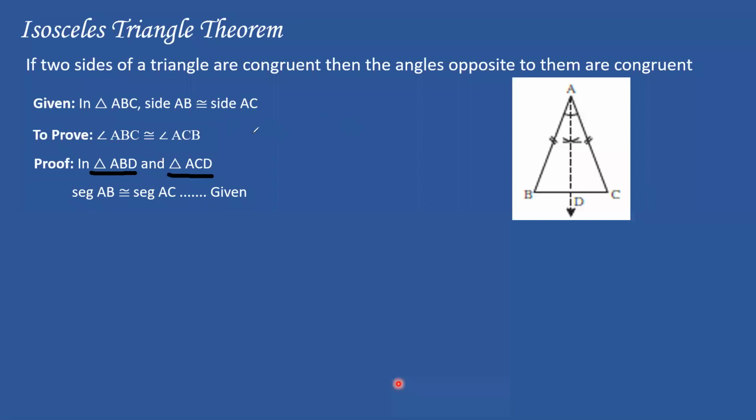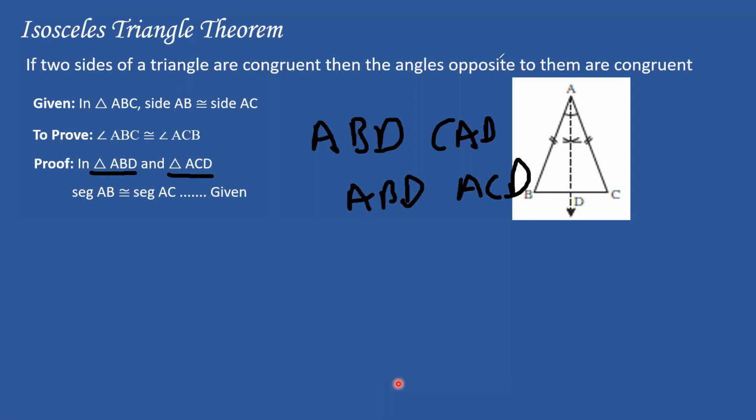Whenever you are using the SAS, ASA or SSS test to prove something, always keep in mind that the naming of the triangles is very important. For example, if I say triangle ABD, I shouldn't say triangle CAD. If I say triangle ABD, then A is common, so I'll write A here. B is here, so C will be here, and D is last, so ACD. Understand? Naming is very important because if you make a mistake in naming, the segments get messed up.